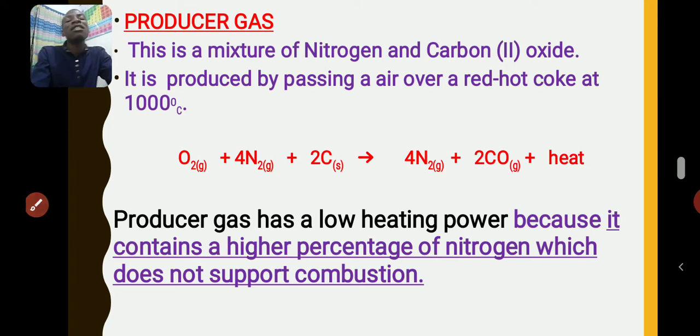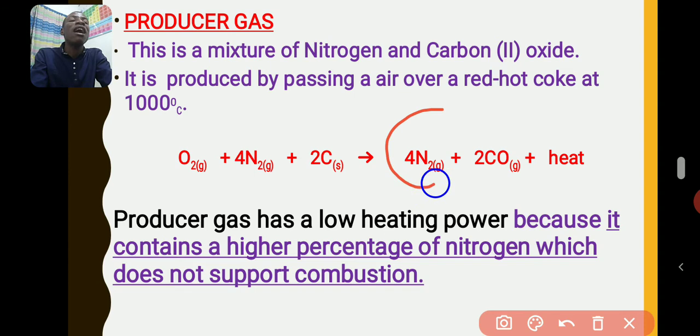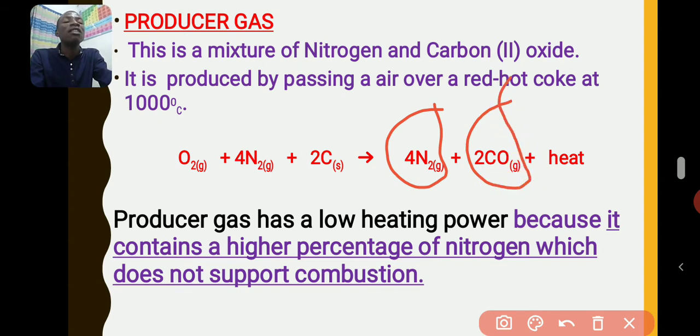Producer gas has low heating power because not all the mixture can burn. See, nitrogen has a greater percentage there, and nitrogen is not a combustible element. So only carbon monoxide is combustible in that producer gas.